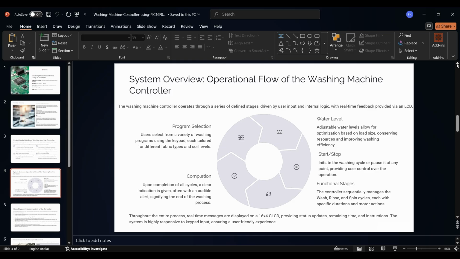The controller operates through defined stages. The user selects a program using a keypad. Water level adjusts based on the load. The system goes through wash, rinse, and spin stages. Real-time feedback is displayed on the CLCD and audible alerts are given through a buzzer.